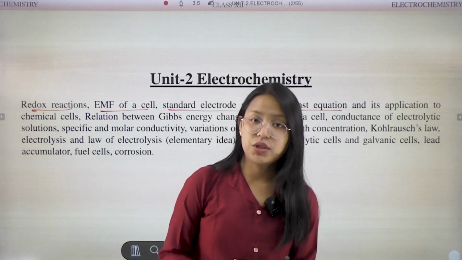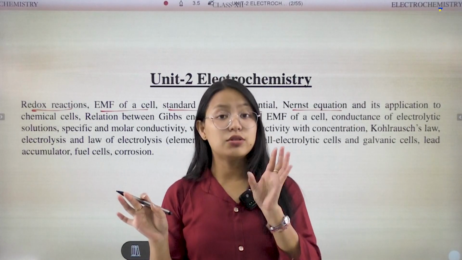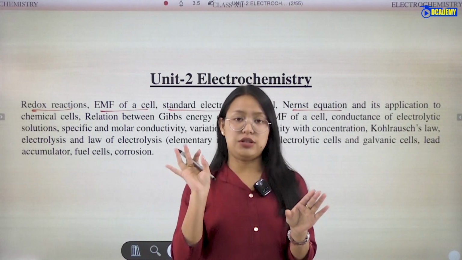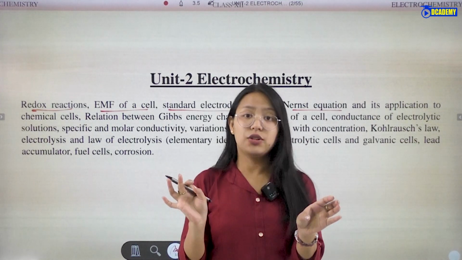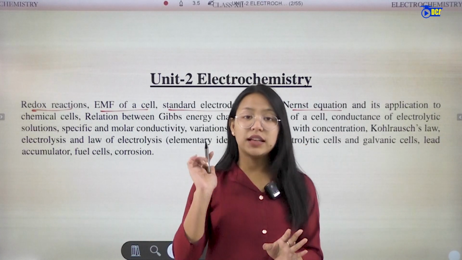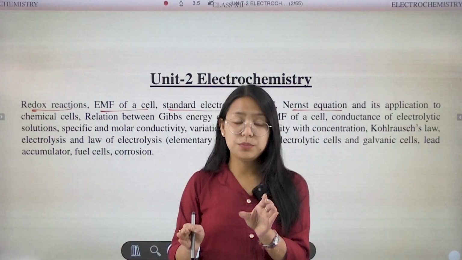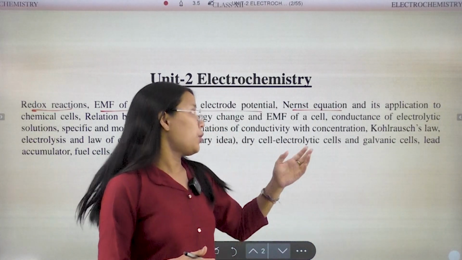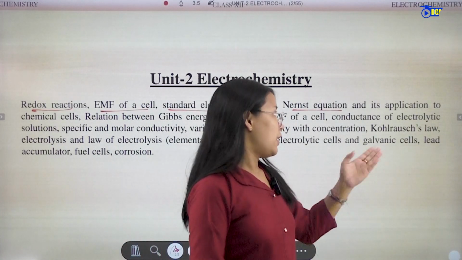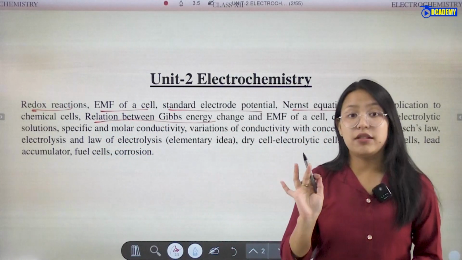That is the Nernst equation. According to this Nernst equation, E cell is the EMF or electrode potential of the cell, and E° cell is the standard value. There may be two types of electrodes, cathode or anode. Knowing the standard electrode potential, we will be able to find the electrode potential from this Nernst equation. Then we will look at its applications.